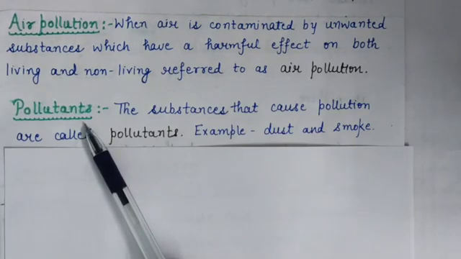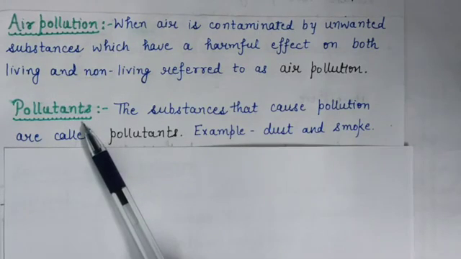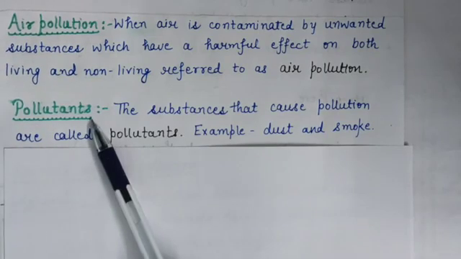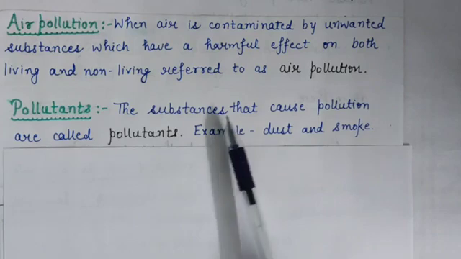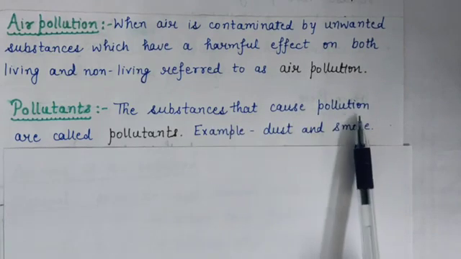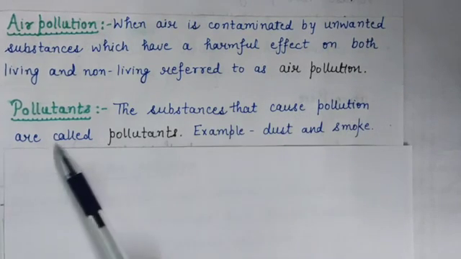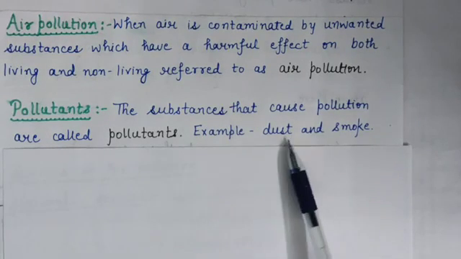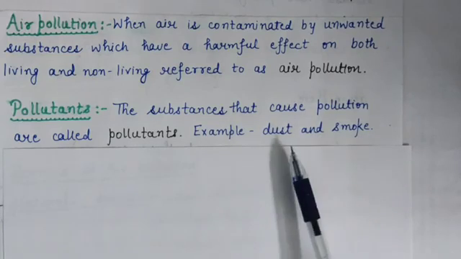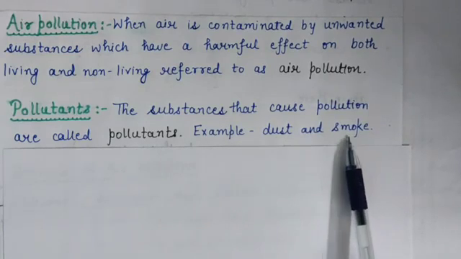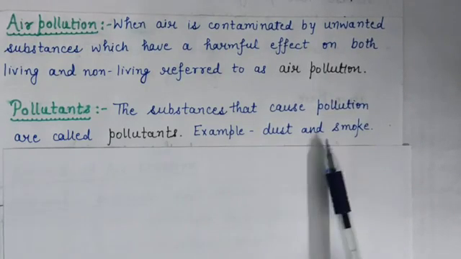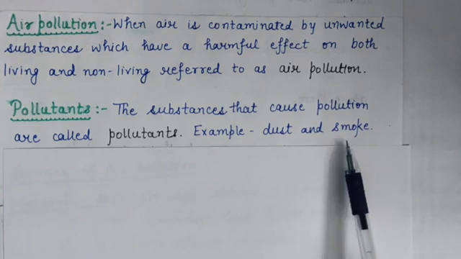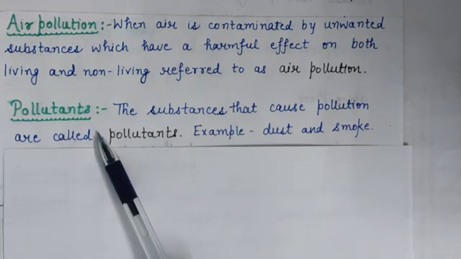Now the question is, how does air get polluted? So these substances which contaminate the air are called air pollutants. What are pollutants? Means the substances that cause pollution are called pollutants. For example, dust and smoke are responsible to pollute the air, so dust and smoke are called pollutants.